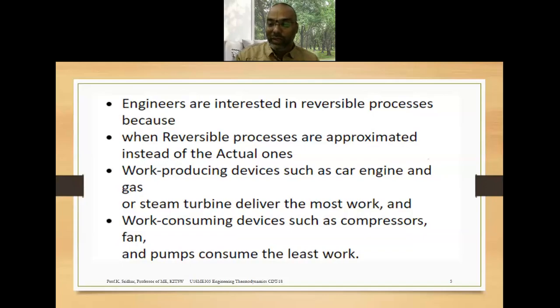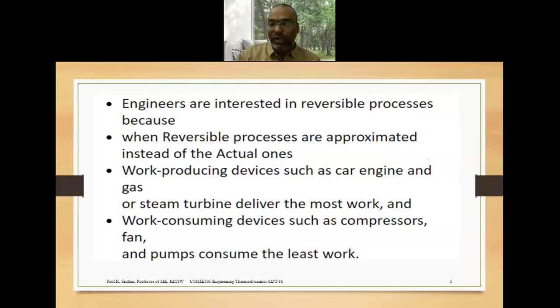That is a very important point you have to remember. The devices are always classified into two types. One is the work producing devices and the second one is the work consuming devices. The examples of work producing devices I have quoted here are the steam turbine, gas turbine and heat engine. They will produce some amount of work by taking some amount of heat input. Whereas the work consuming devices I have listed here are the compressor, fan, pumps, blower, refrigerator and air conditioner. So these are the work consuming devices.